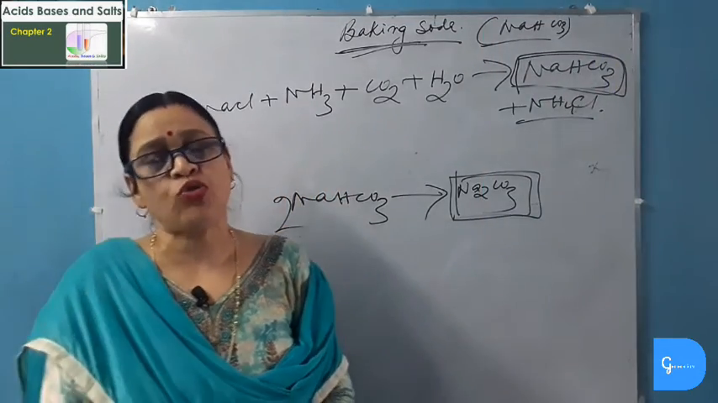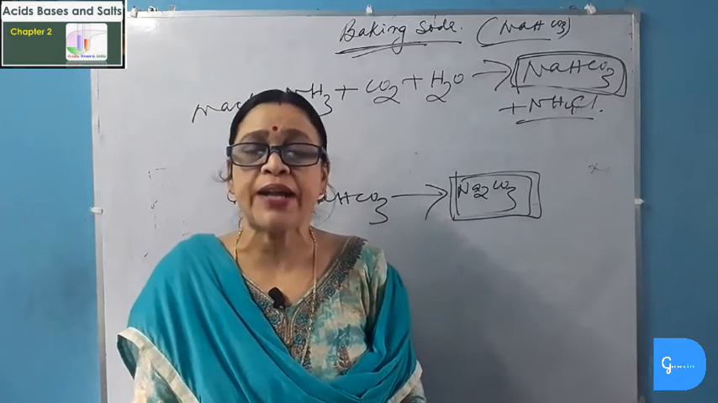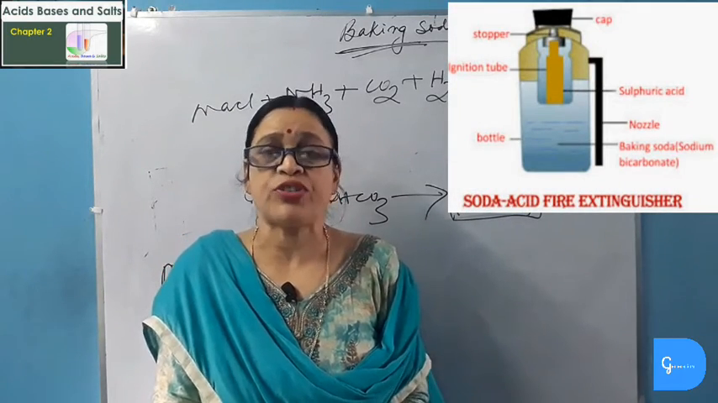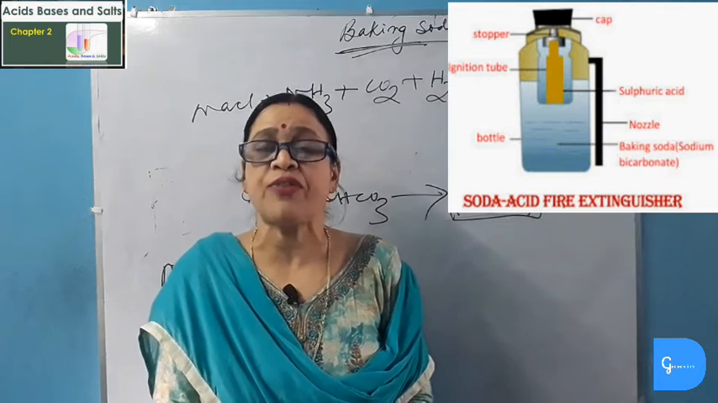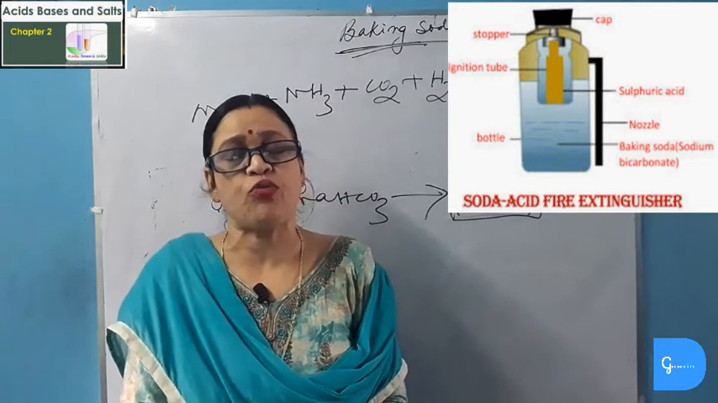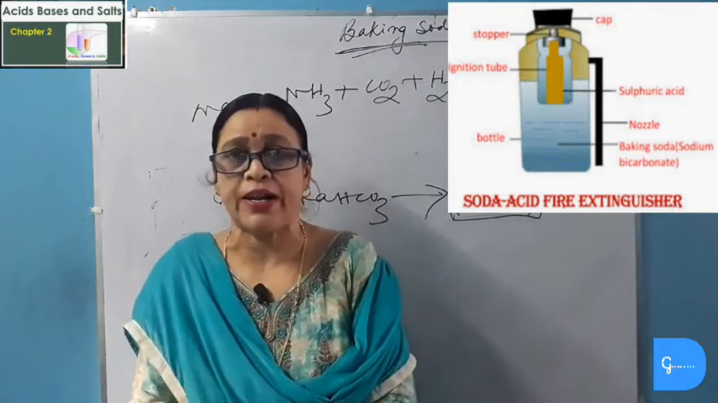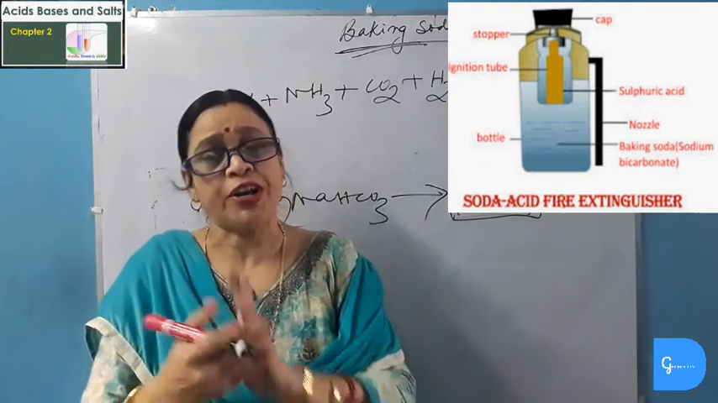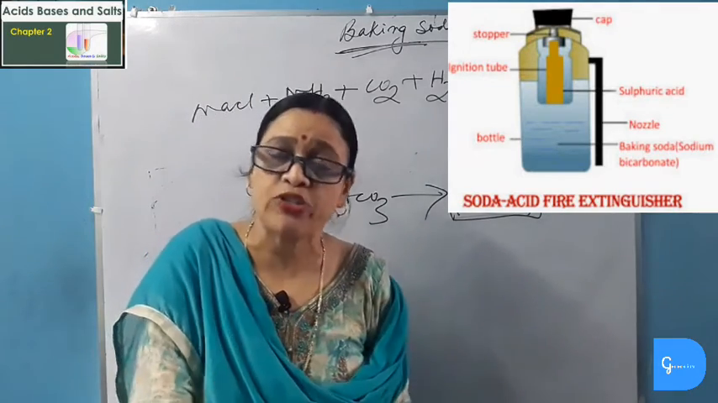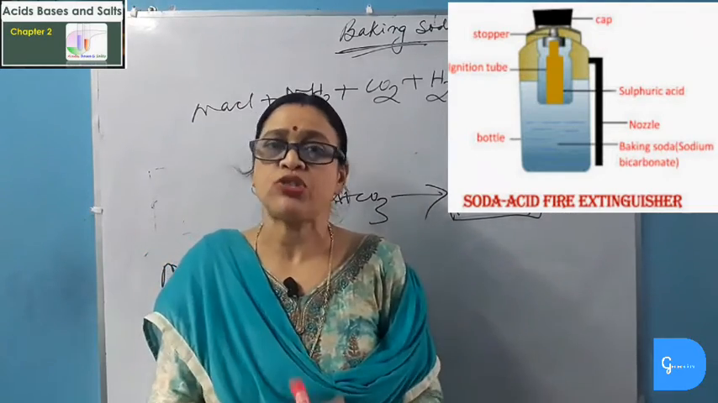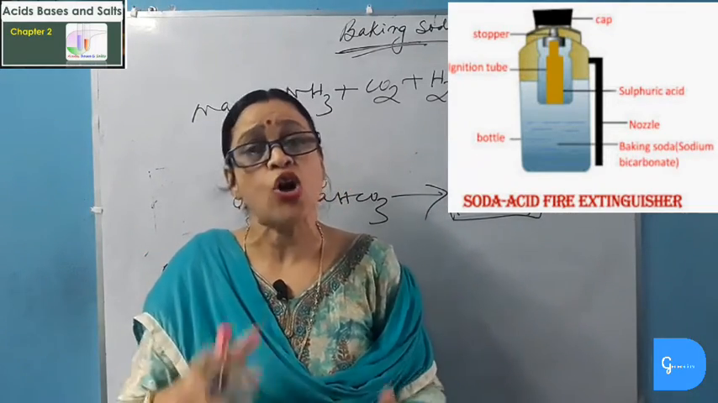Another important use of baking soda is for making the soda acid fire extinguisher. It is used to extinguish fire because it contains sodium hydrogen carbonate and sulfuric acid in separate containers. When the knob is pressed or it is inverted, the sodium hydrogen carbonate and sulfuric acid are mixed together and produce sodium sulfate salt, water and lots of carbon dioxide.